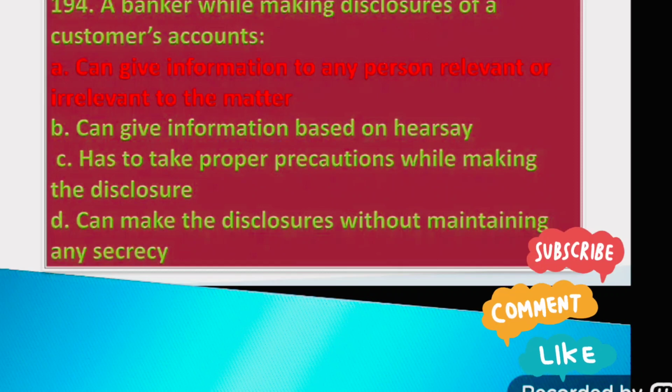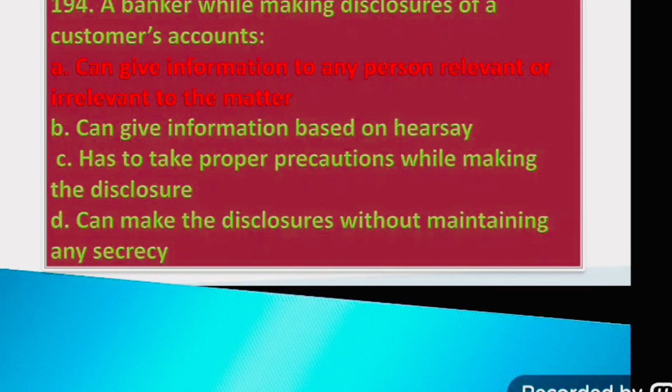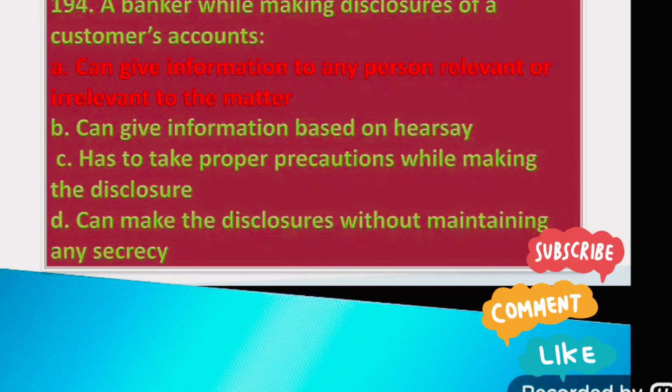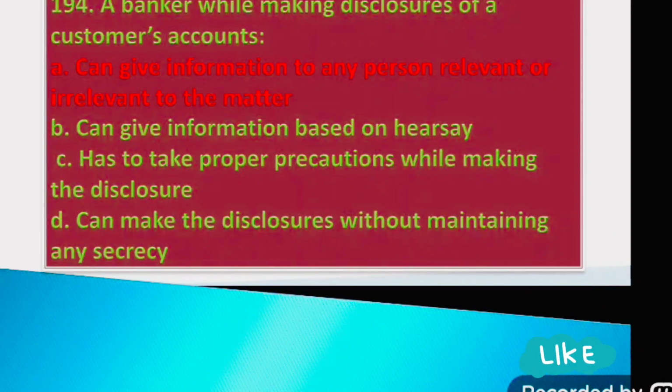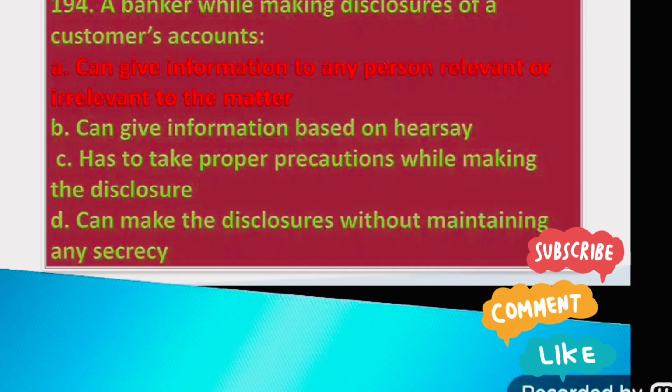Question number 194. A banker, while making disclosures of a customer's accounts: Option A, can give information to any person relevant or irrelevant to the matter. Option B, can give information based on hearsay.